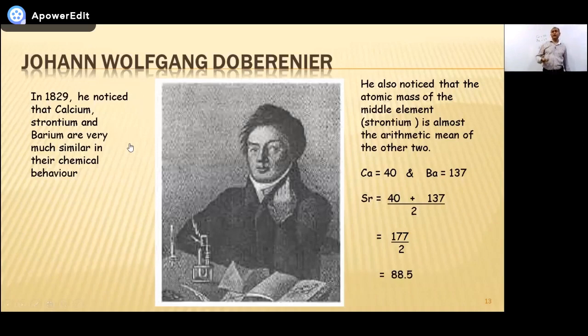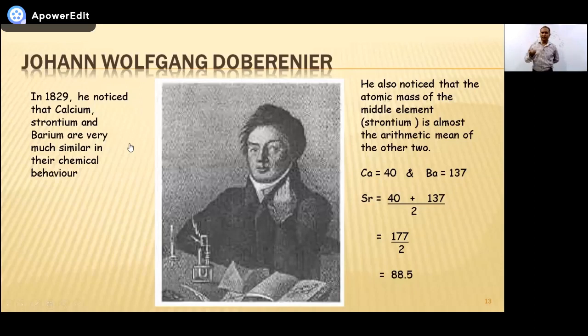So in this way, he gave a concept. And what is that concept? That among elements, grouping can be done. He proved that these three elements can be grouped together on the basis of their chemical properties, first thing. On the basis of their mean value, arithmetic mean value. Arithmetic mean means average, right?